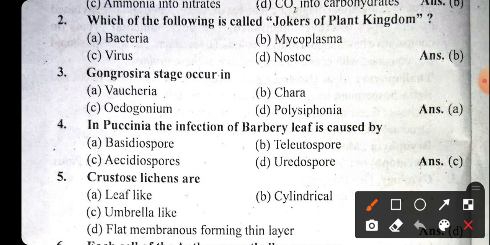The right answer will be the mycoplasma, and mycoplasma is the smallest cell that is known today, that is 0.001 micrometer, the size of the mycoplasma. Okay, now the next question is the third one: the Gongrossia stage occurs in, this stage mainly occurs in the Fuchsia. The right answer will be option A.